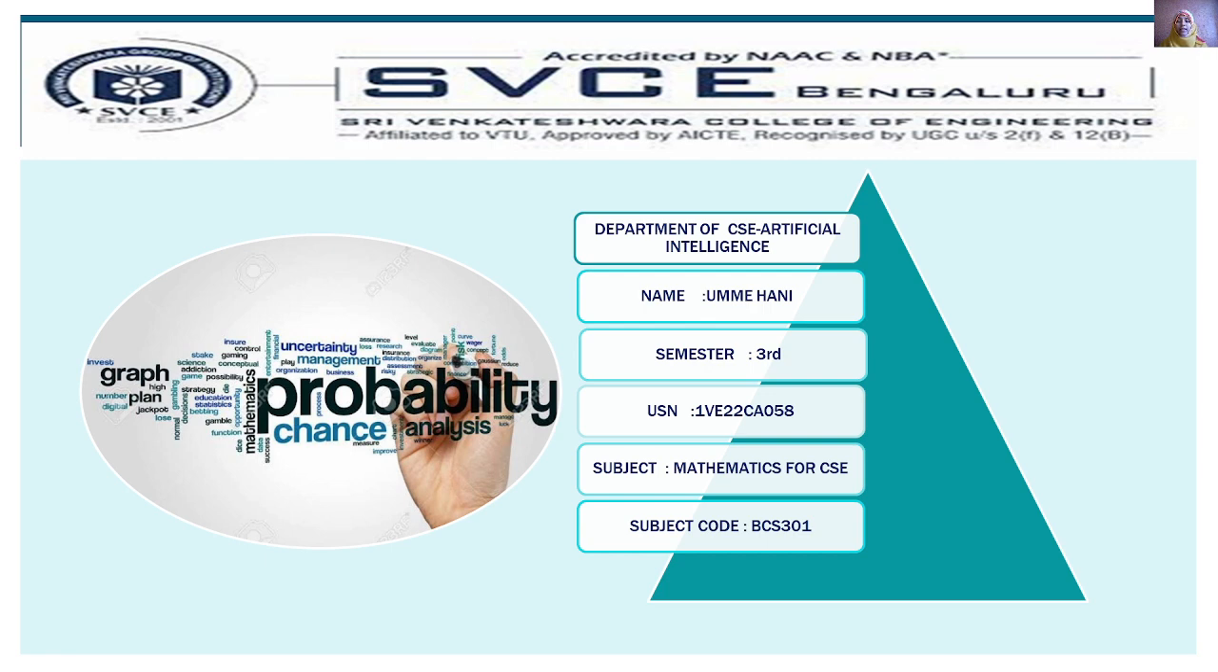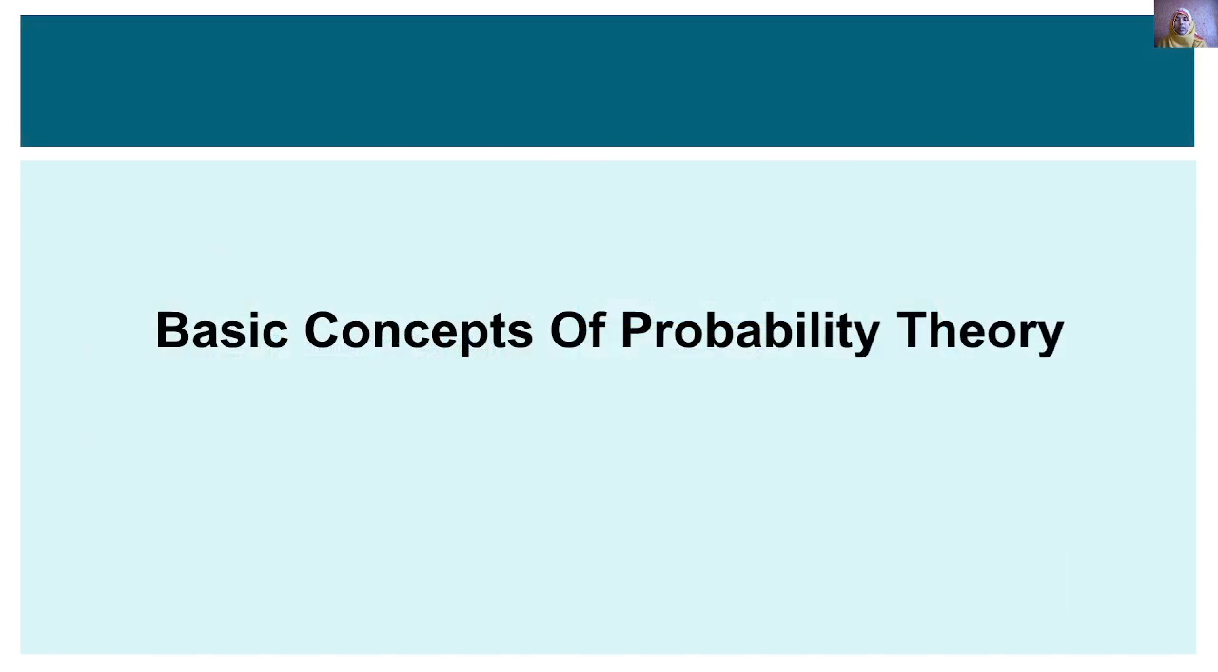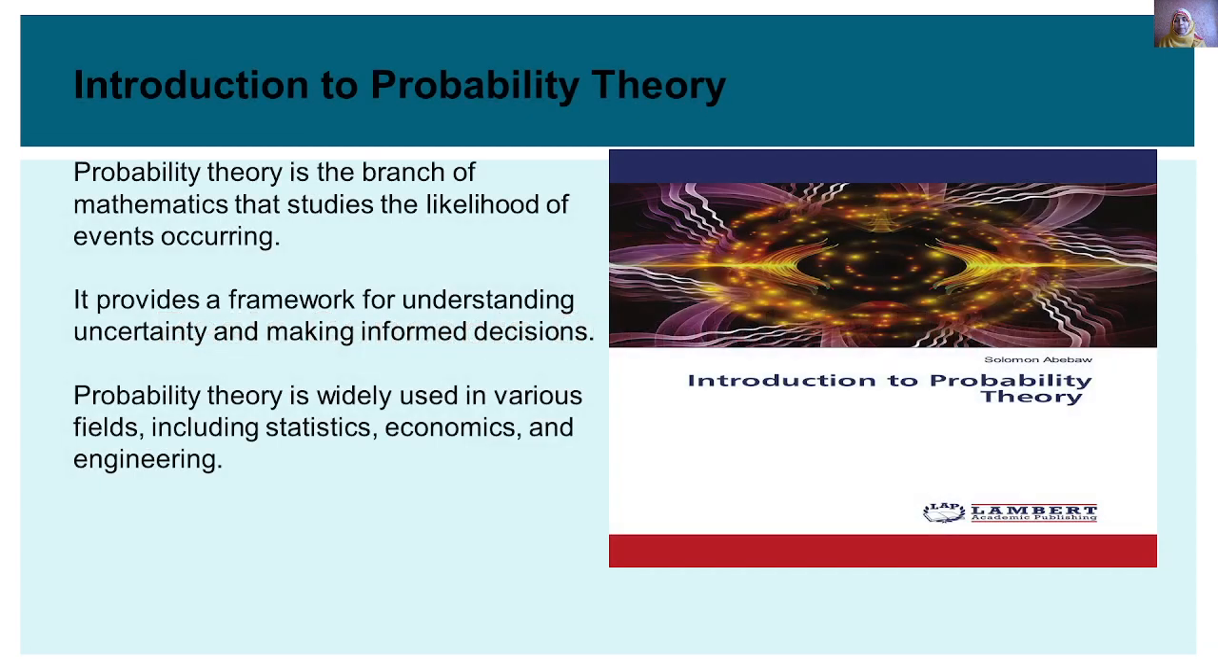The subject code is BCS301. Let's move forward. Basic concepts of probability theory is the topic for today. Introduction to probability theory. Probability theory is the branch of mathematics that studies the likelihood of events occurring. It provides a framework for understanding uncertainty and making informed decisions. Probability theory is widely used in various fields, including statistics, economics, and engineering. Let's move forward.